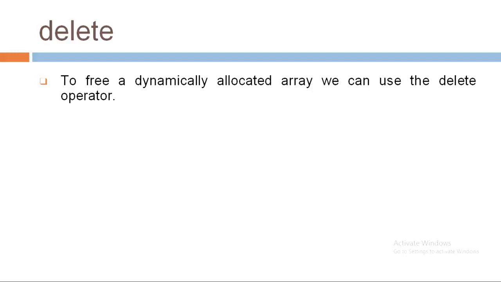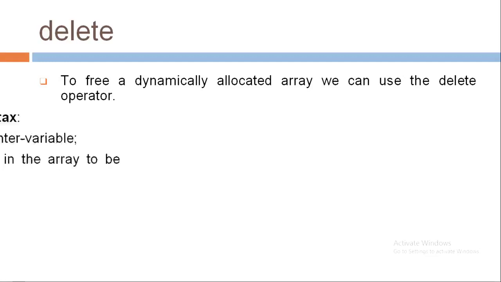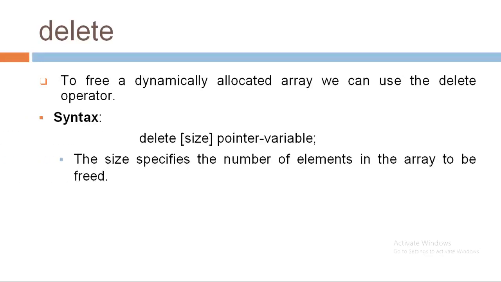In the same way, we can also free up the memory that was allocated dynamically to an array. The syntax for deleting a dynamic array is delete, square brackets with the size of the array, and then the pointer variable name. Here, size specifies the number of elements in the array to be freed. For example, delete, with empty square brackets, and then p.